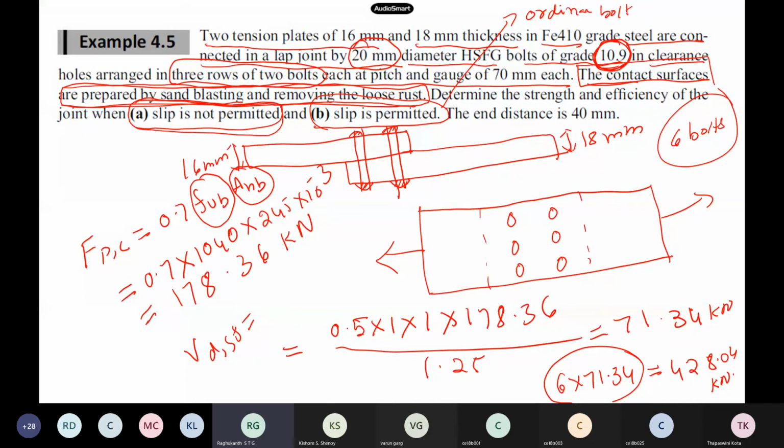All the design will be the same, but in those formulas please remember the yield strength and FUB: you have to use 10.9, not 4.6, which is for ordinary bolts. It is straightforward. We will do this in our tutorial also. So you have to calculate the capacity of this HSFG bolt.